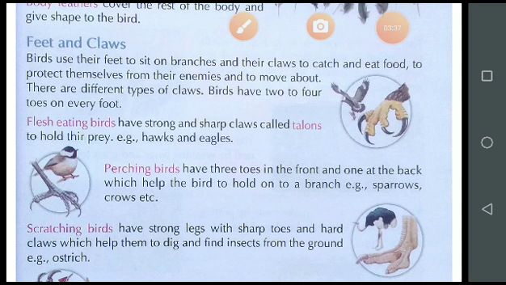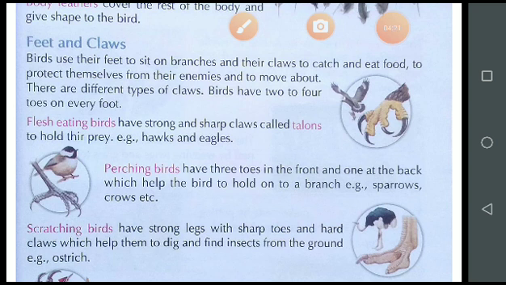Some birds live on trees, such as crow, parrot, sparrow. Some birds live in bushes, some birds live near water, and some birds live on the ground. So due to different habitats, they have different types of feet and claws.